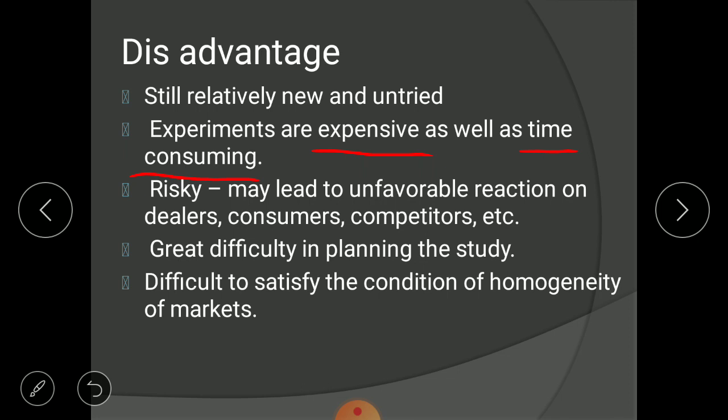Not at all. When you are trying the advertisement campaign, you need to continue this experiment for 2 months to 6 months to record the reaction of customers. After 2 to 6 months, if you are getting a positive reaction, then you apply it in the total market. So up to 2 to 6 months, this is totally an experimental timing, and after that you come to a conclusion. So this method is time consuming as well as expensive.